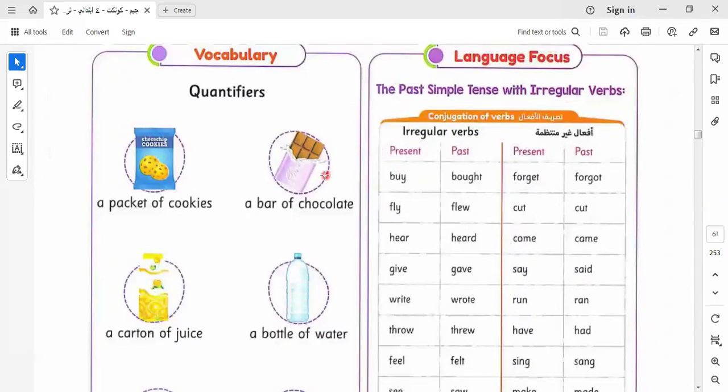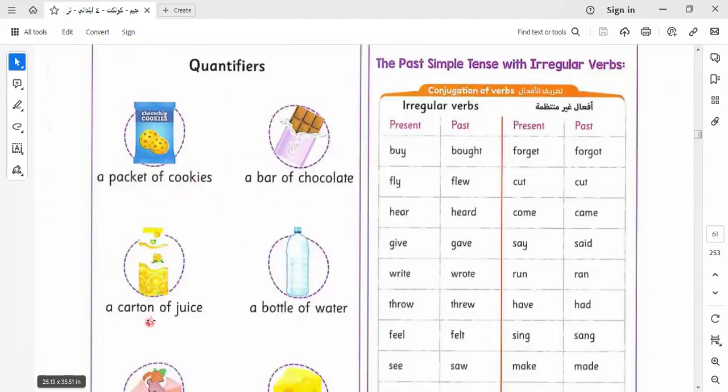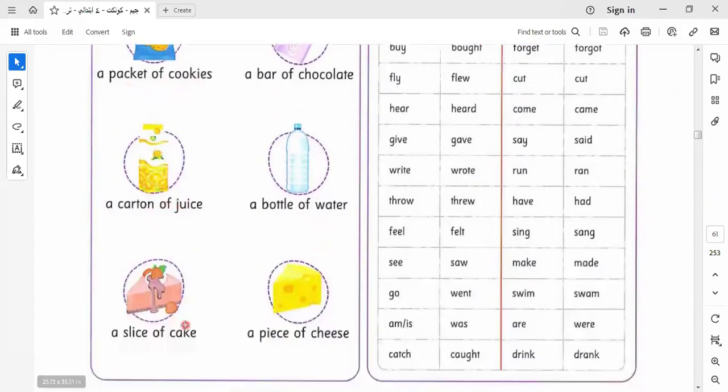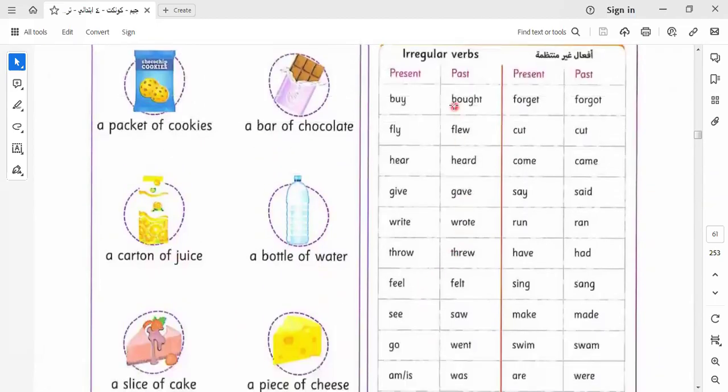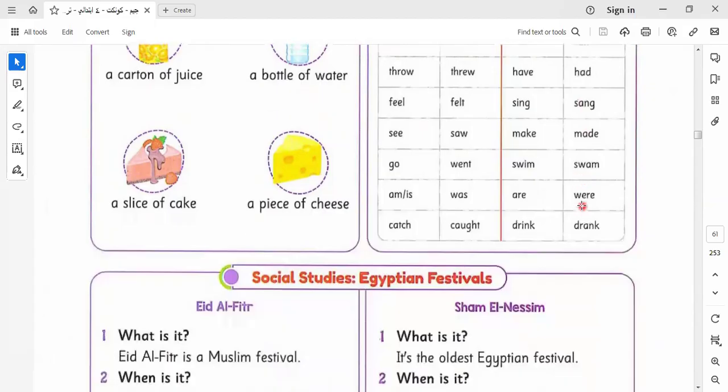In this unit, we talk about quantifiers like a packet of cookies, a pair of chocolate, a carton of juice, a bottle of water, a slice of cake, a piece of cheese. Here are the irregular verbs. I would like to keep it. We have here buy, bought, fly, flew, hear, heard, give, gave, say, said, and so on.